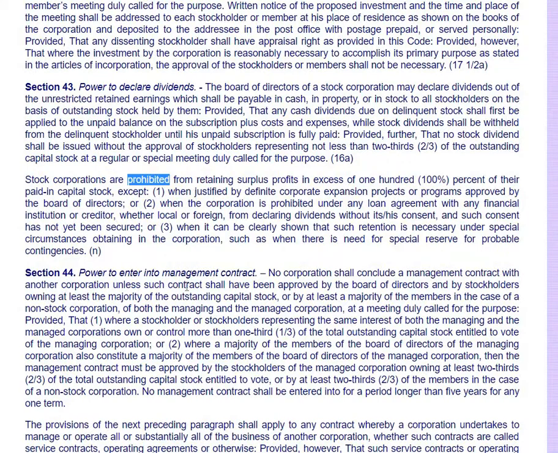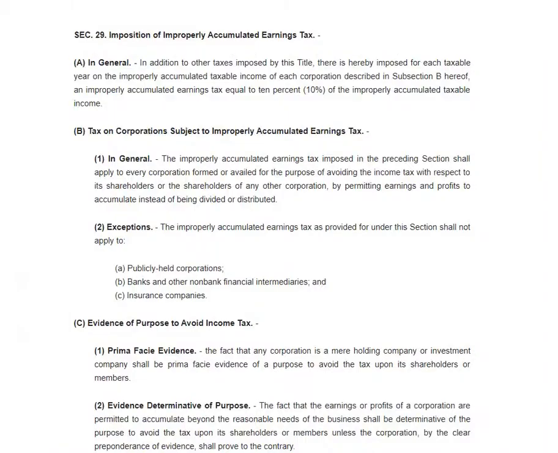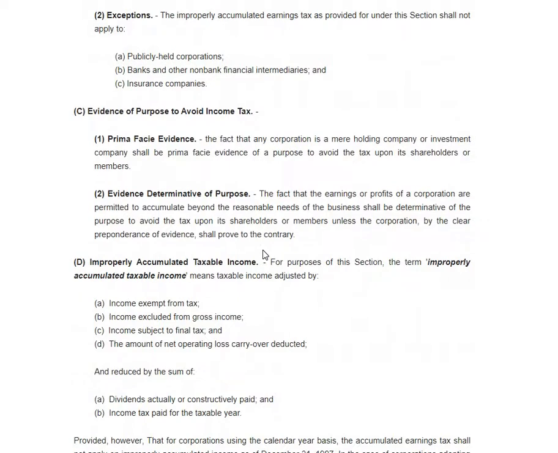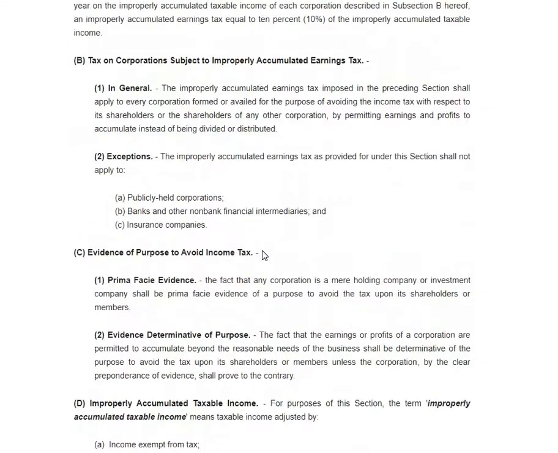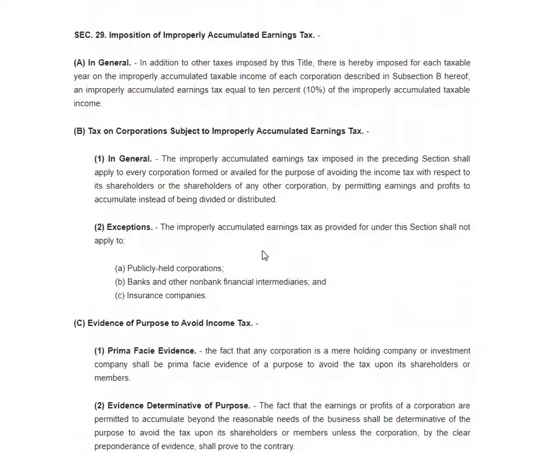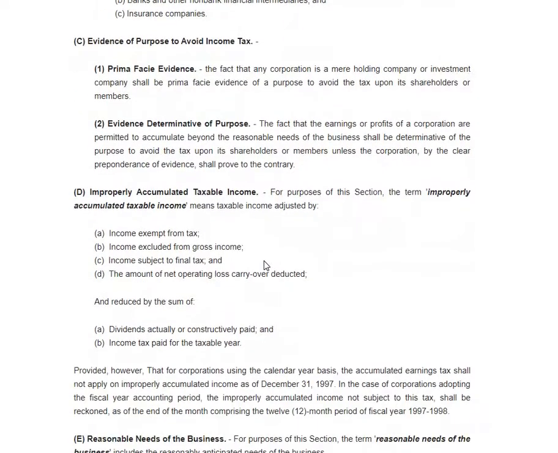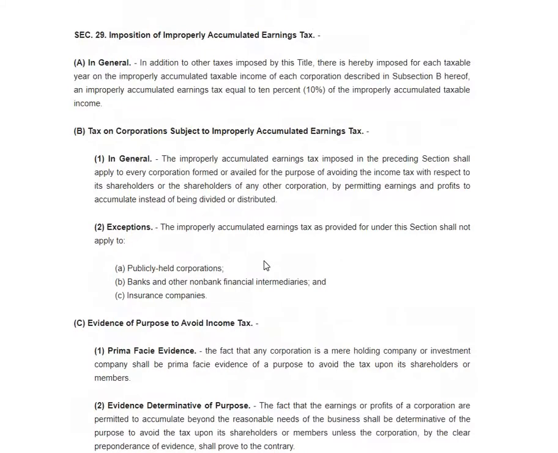For purposes of our topic, the improperly accumulated earnings tax is all about just the same. The corporations are prohibited from improperly accumulating the earnings. The tax here is 10% of the improperly accumulated taxable income.